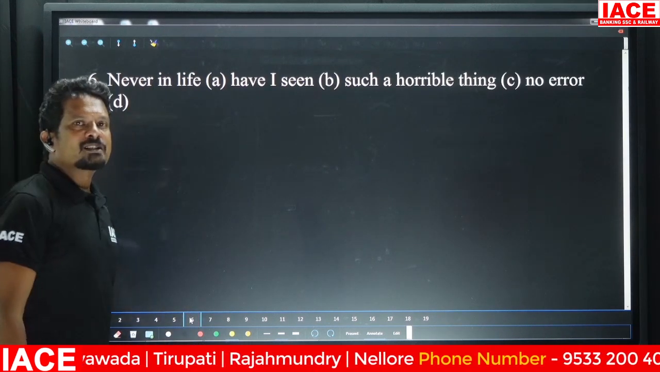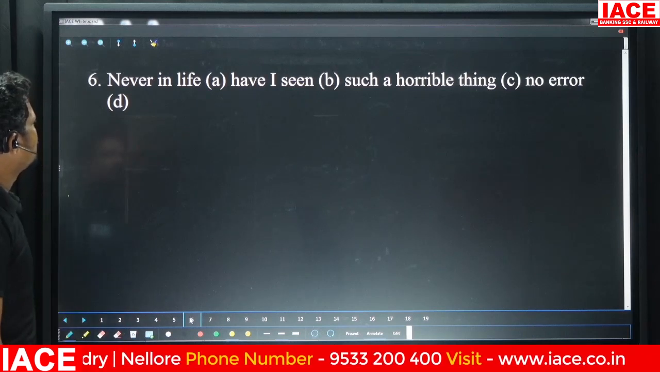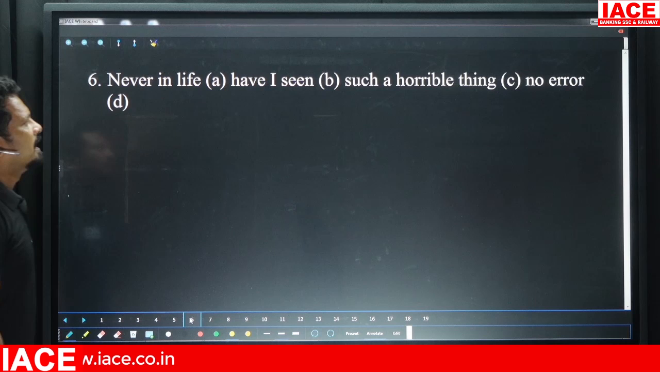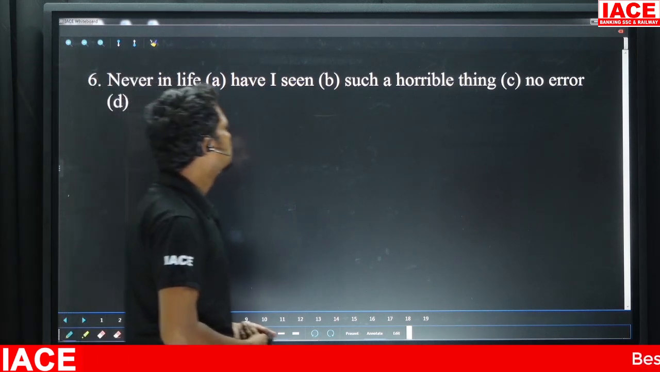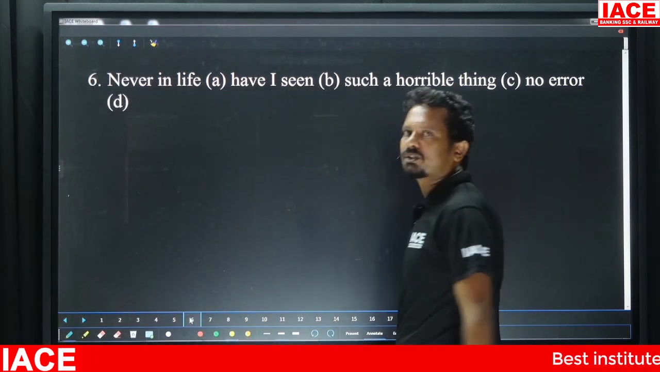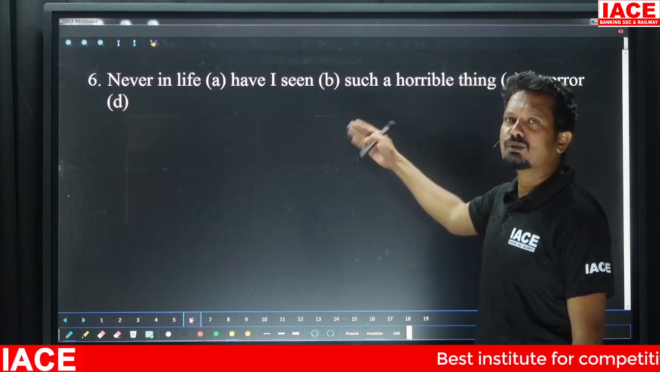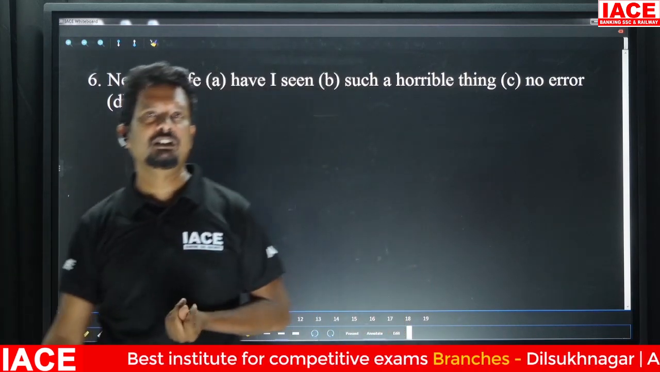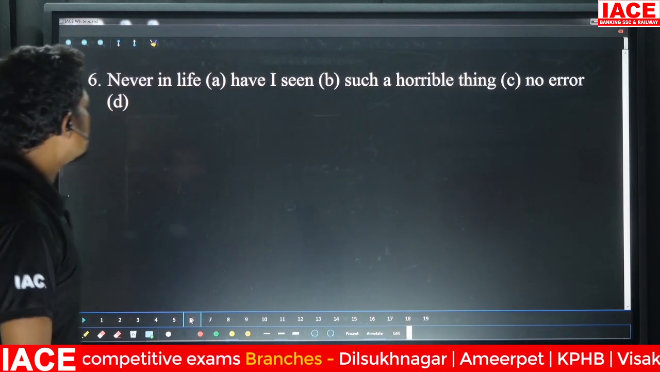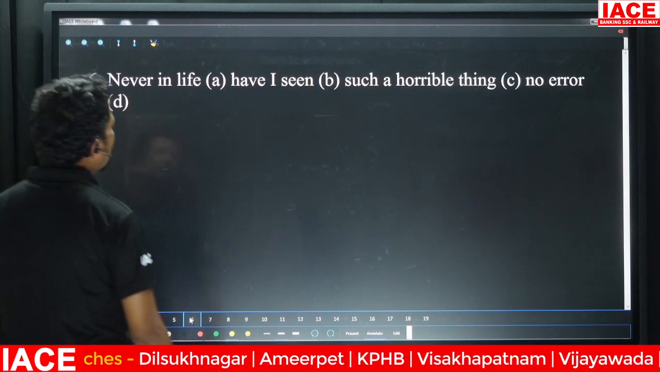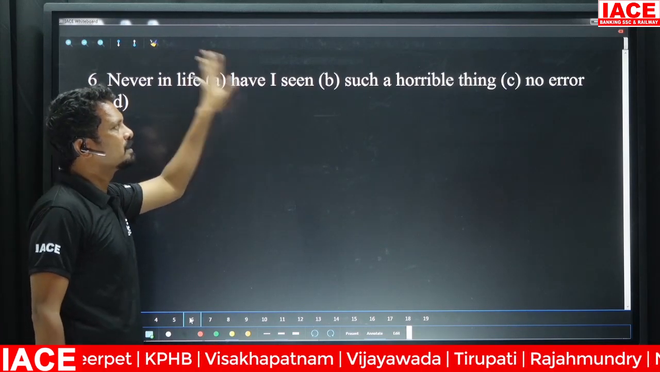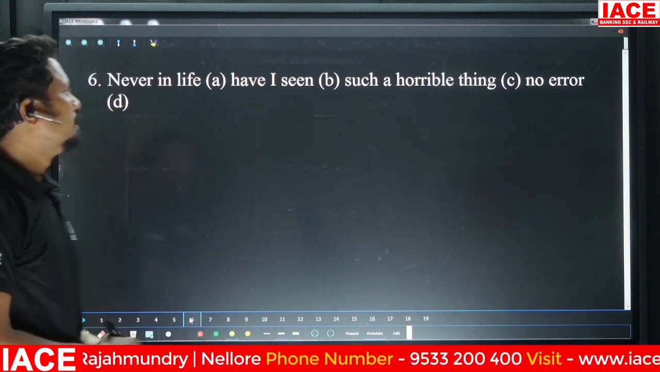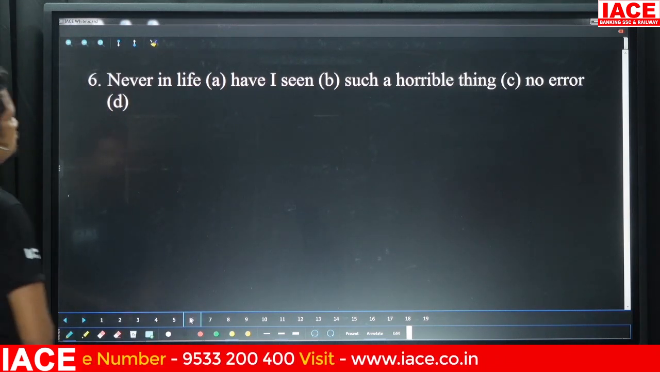Question number 6. Never in life have I seen such a horrible thing. All right. So this is also one of the important models in terms of your competitive exams. This was the as-is question, the same question which was asked in the SSC CGL Tier 2. I've written it here, so you need to spot the error.